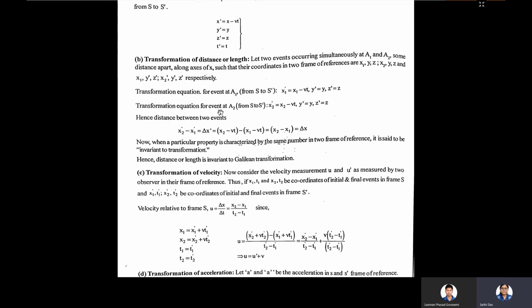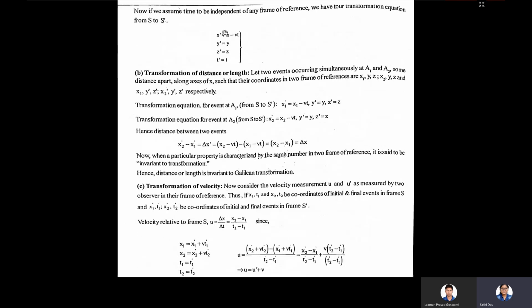Look at what we have already discussed here. If we choose two reference frames S and S prime, and S prime is moving with a velocity of v, then we can write x prime equals x minus vt, y prime equals y, z prime equals z, t prime equals t.